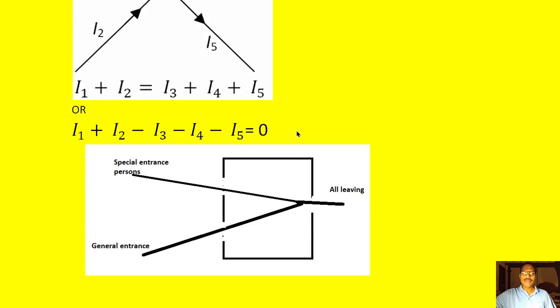And remember here, Kirchhoff's current law is based on the conservation of electric charge. So current is nothing but flow of charge. So whatever charge enters the node, that charge will leave that node. That is the meaning of law of electric charge conservation.